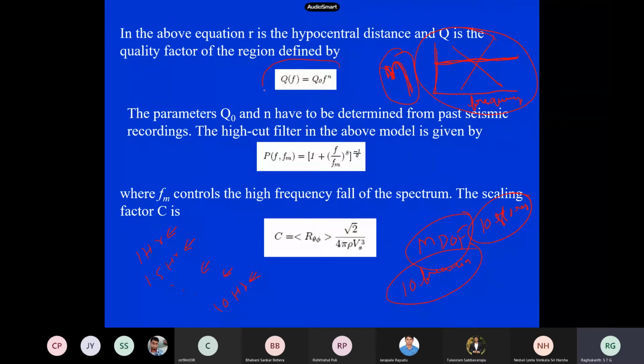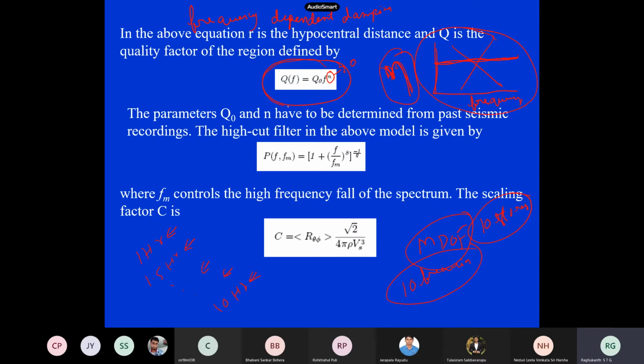So we use a frequency dependent damping. That is why we write Q naught times f to the power of n. In dynamics, if you want a constant, you make this exponent n zero, and then it becomes constant damping. Even the data does not support constant damping. So in seismology or earthquake acceleration, you have to use frequency dependent damping only.